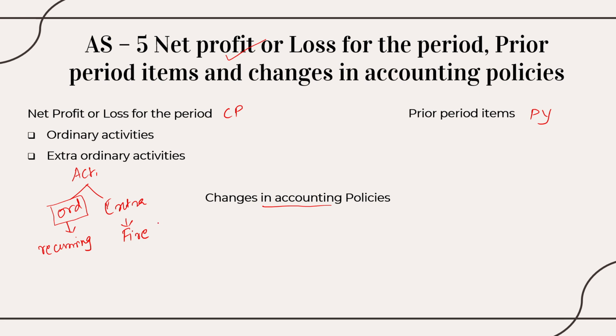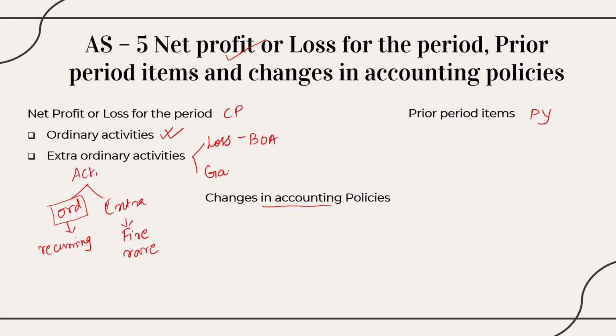It happens once in a blue moon, very rarely, right? Rare event, right? So if my net profit or loss is because of the ordinary activity, then I'm supposed to show it in my books of accounts. If it is because of some extraordinary activity and I have a loss, I'm supposed to mention it in the books of accounts.